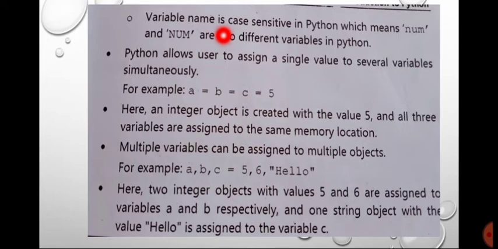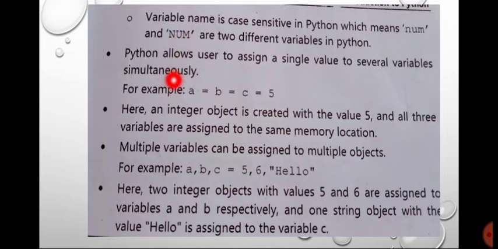Variable names are case sensitive in Python. That means Num and num are different variables. Case sensitive means small letters have a different meaning, whereas capital letters have a different meaning. Small letters and capital letters are treated in different ways.